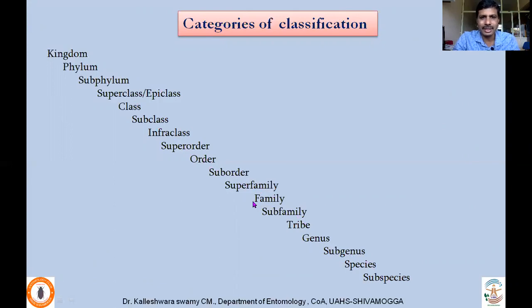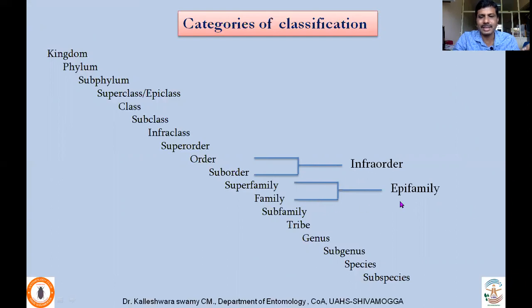Sometimes now we also include, with some advancement which took place, especially in the classification of Blattodea cockroaches, two more categories that can be introduced. Between order and suborder, there is an infraorder, and between superfamily and family, there is an epifamily. So 18 to 20 categories or ranks can be considered hierarchically, starting from kingdom to species or subspecies.